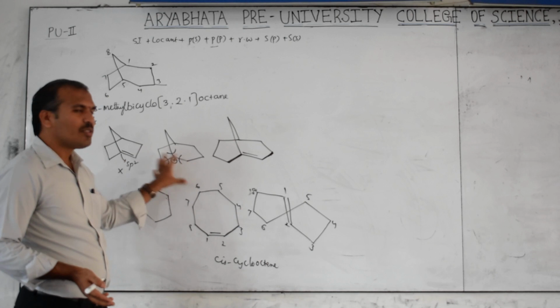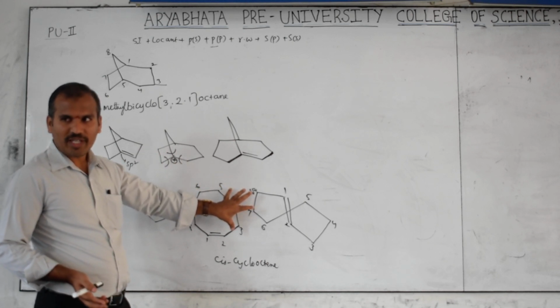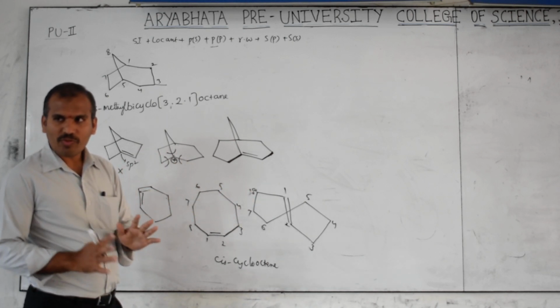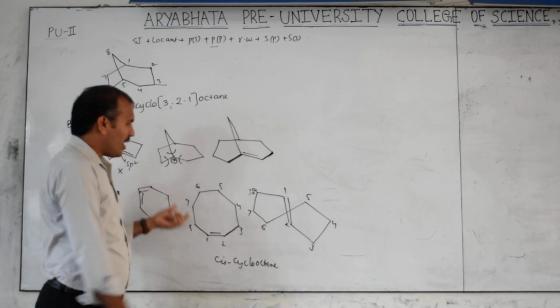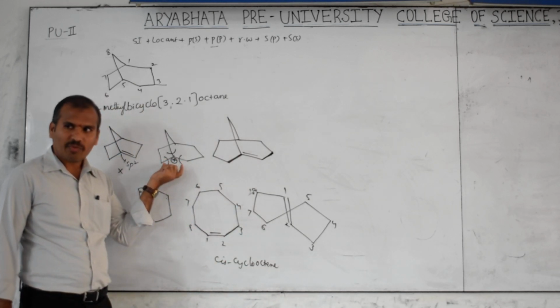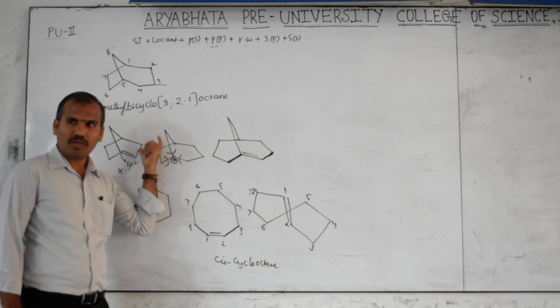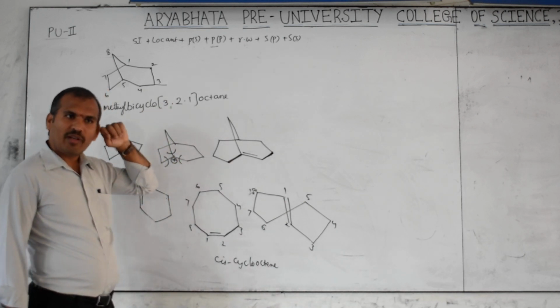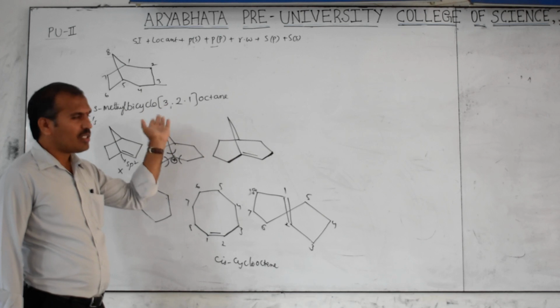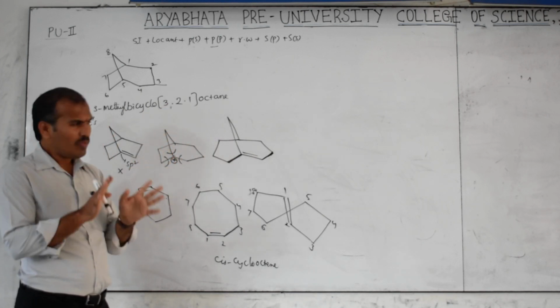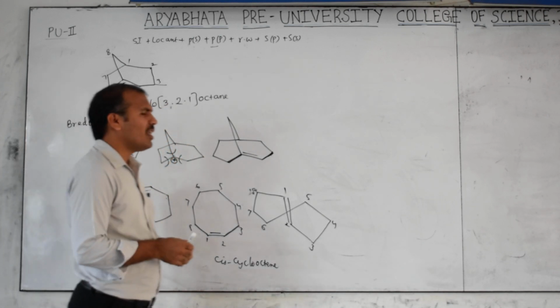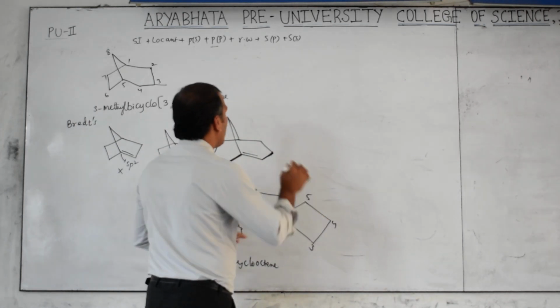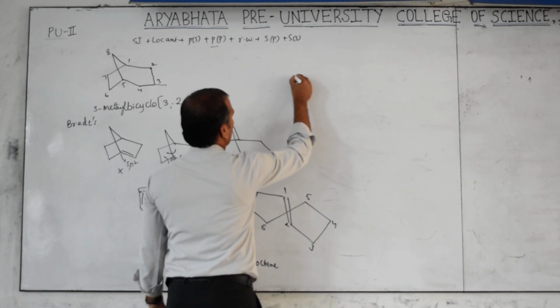Now these two topics are very important for competitive exams. Cis and trans form is possible from 8-member ring onwards, and a double bond at a bridgehead carbon is possible from 8-member ring onwards in bicyclo compounds. This is over about bicyclo compounds, fused ring compounds and bridgehead carbon. Both are considered bicyclic. Now we will go for one more example. I will check whether you can answer or not.